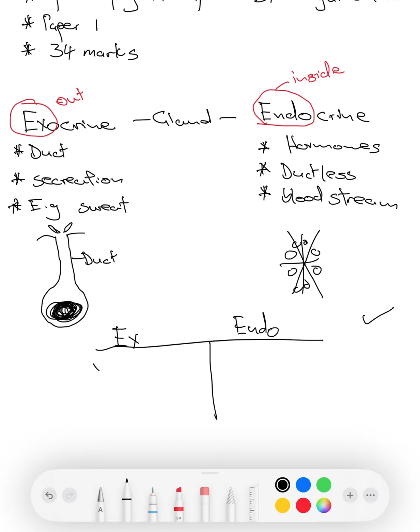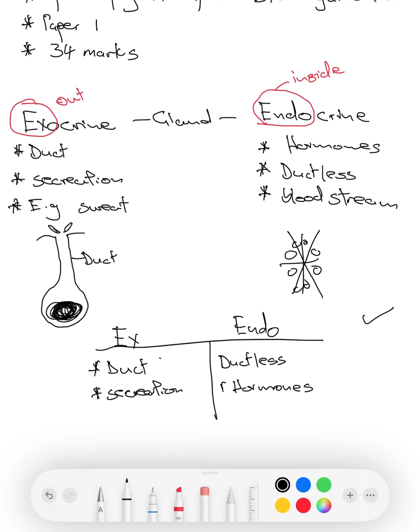Now, if you mention on this side, these ones have ducts, you need to mention on the other side, these ones are ductless. Now, you don't confuse the points. If you start speaking about duct on the side, you speak about ductless on the other side. Now, these ones have a secretion, and then these ones secrete what? Hormones. So now I am comparing the difference between the two glands using what? A table. So the 1 mark will be for a table.